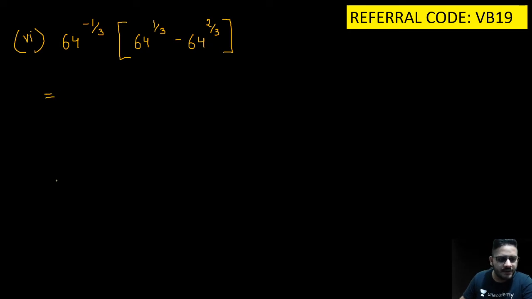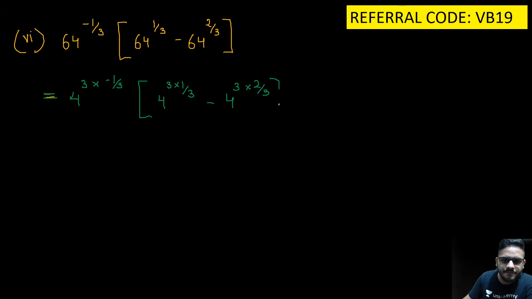All right, we'll change the ink again. Let's go back to the green one. Now we know that 64 is 4 cube. So first we'll write 4 cube raised to minus 1 by 3, then bracket open 4 cube raised to 1 by 3 minus 4 cube raised to 2 by 3. This will give me 4 raised to the power minus 1 into 4 raised to the power 1 minus 4 raised to the power 2.